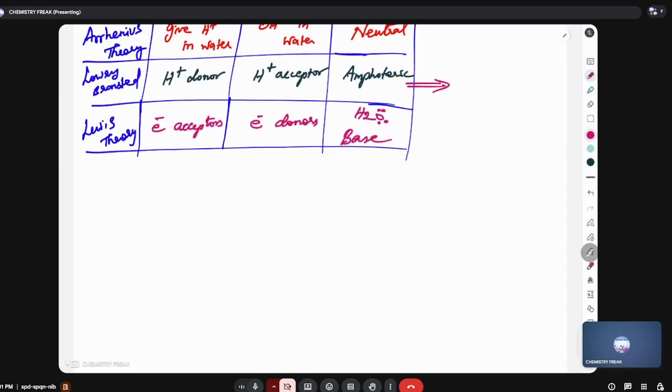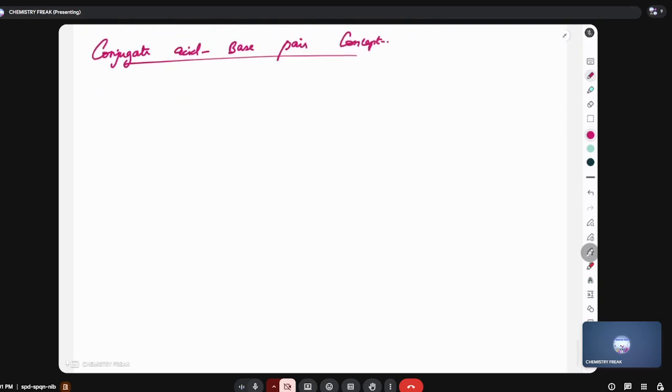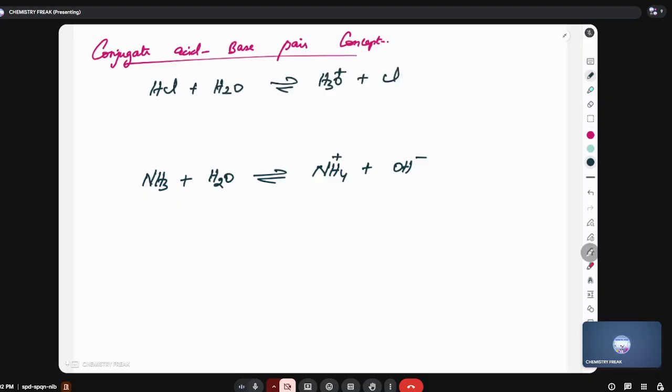Especially I will start with the Lowry-Bronsted theory. They put forward a concept called the conjugate acid base pair concept. What is this conjugate acid base pair concept? Let me take a base, ammonia. I am adding ammonia in water. What will happen? Ammonium ion and OH minus ion are formed. Now I am adding HCl in water. What will happen? H3O plus and Cl minus are formed.